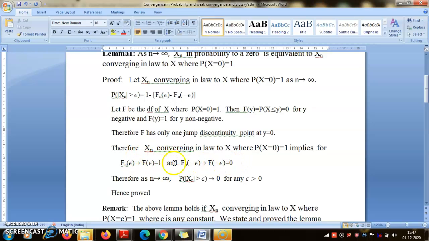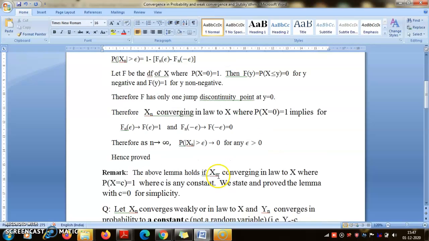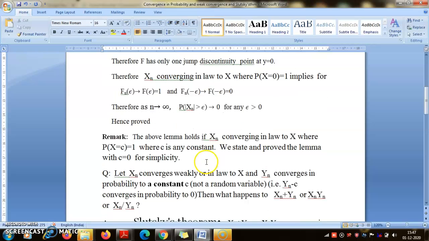Therefore, by the definition of weak convergence, Fn(epsilon) will go to F(epsilon), which is 1, and Fn(minus epsilon) will go to F(minus epsilon), that is 0. Therefore you see that this probability will converge to 1 minus 1, and so that is 0. Therefore we have this convergence in probability.